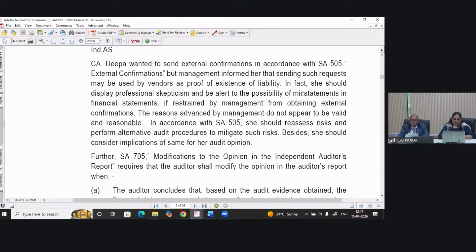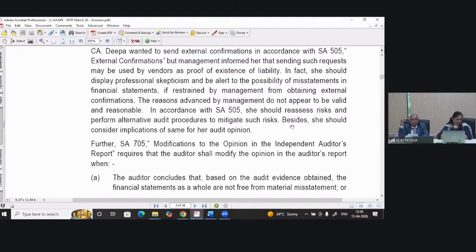In fact, she should display professional skepticism, an alert mind, and be alert to the possibility of misstatement. Because if I vanish the creditors from my balance sheet, the auditor is also involved, because the auditor is signing the balance sheet and saying that yes, there are no creditors in the balance sheet.